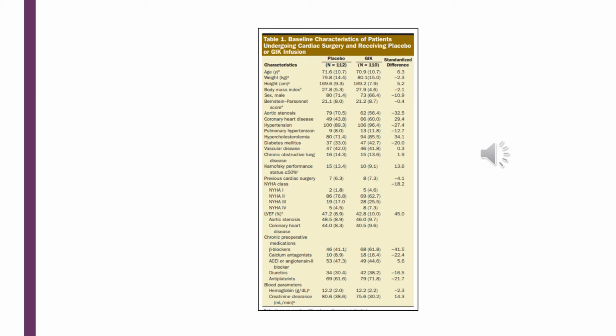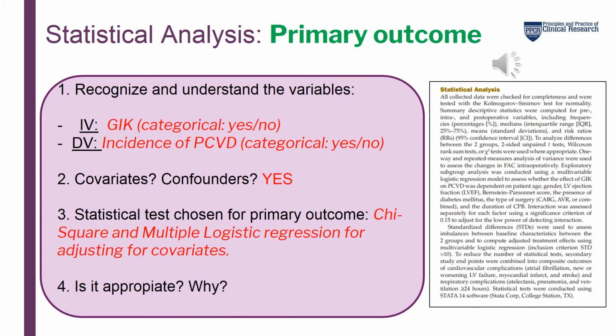This is just table 1, which shows the baseline characteristics of the patients who underwent cardiac surgery, both the ones who received placebo or the intervention. So I'm going to start with the statistical analysis of the primary outcome. And as we learned in Module 2, first we need to recognize and understand the variables.